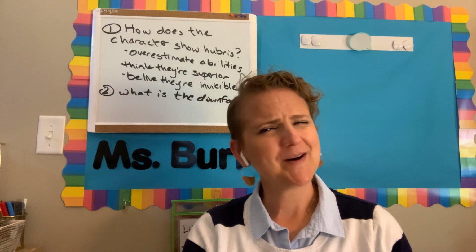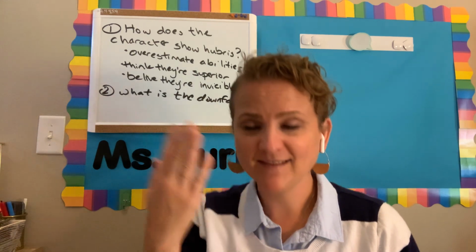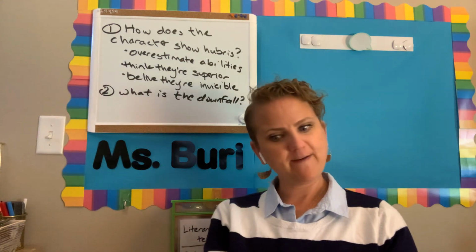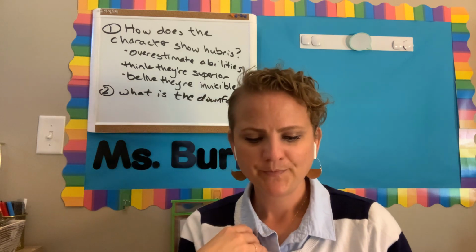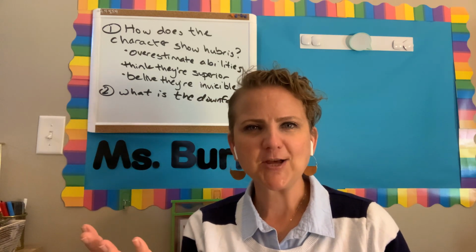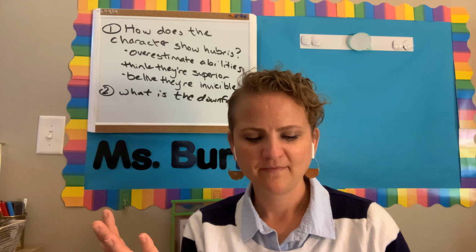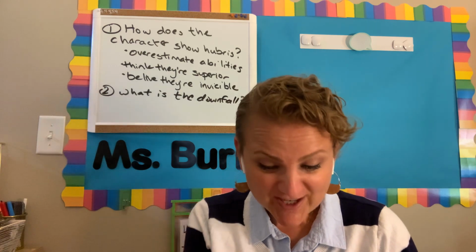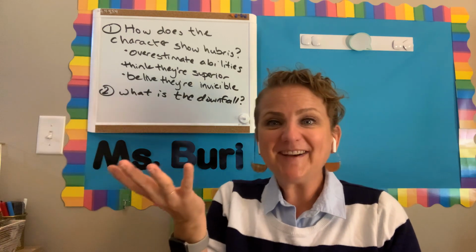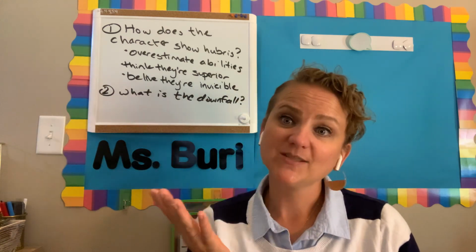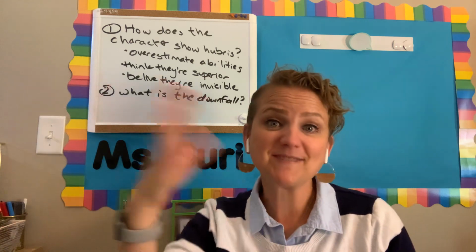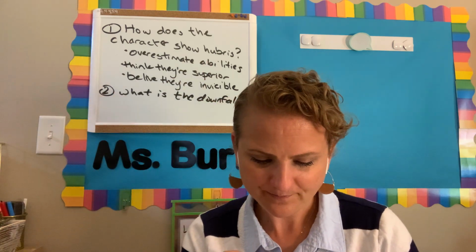So we have to be clear. What is Narcissus seeing? He bends over to get a drink of water, and as he bends over, he sees a face looking back at him. Whose face is he seeing looking back at him? Yeah, it's his own face. He's looking at his own reflection. And so he smiles, and the stranger, which is his reflection, smiles back at him. He nods, and the stranger, which is himself, nods back at him.